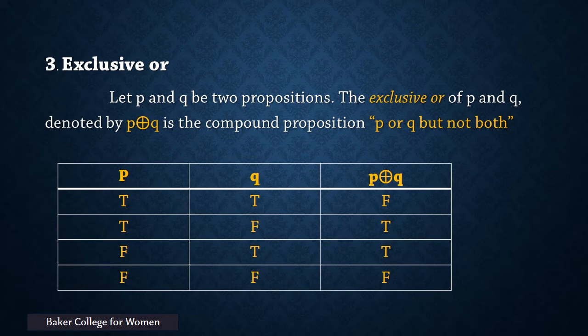Exclusive OR. Let P and Q be two propositions. The exclusive OR of P and Q, denoted by the symbol ⊕, is the compound proposition "P or Q but not both." This is the truth table for the exclusive OR of P and Q. The exclusive OR of two propositions is true if exactly one proposition is true and is false if both propositions are true or both are false.